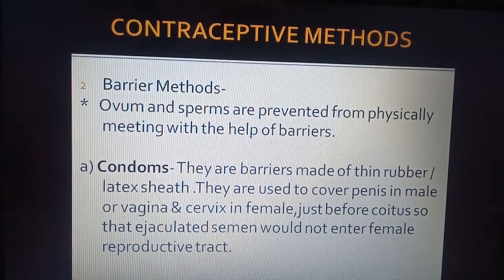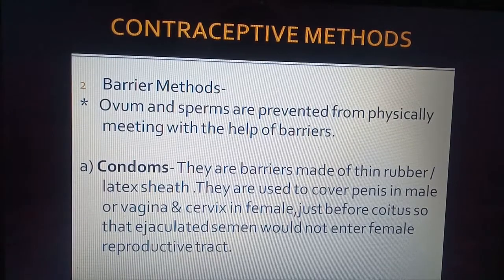The first barrier is a condom. Condoms are barriers made of thin rubber or latex. Latex is the milk of a rubber tree. So it is a latex sheath, a very thin covering. In males they are used to cover the penis, and in females they cover the vagina and cervix.